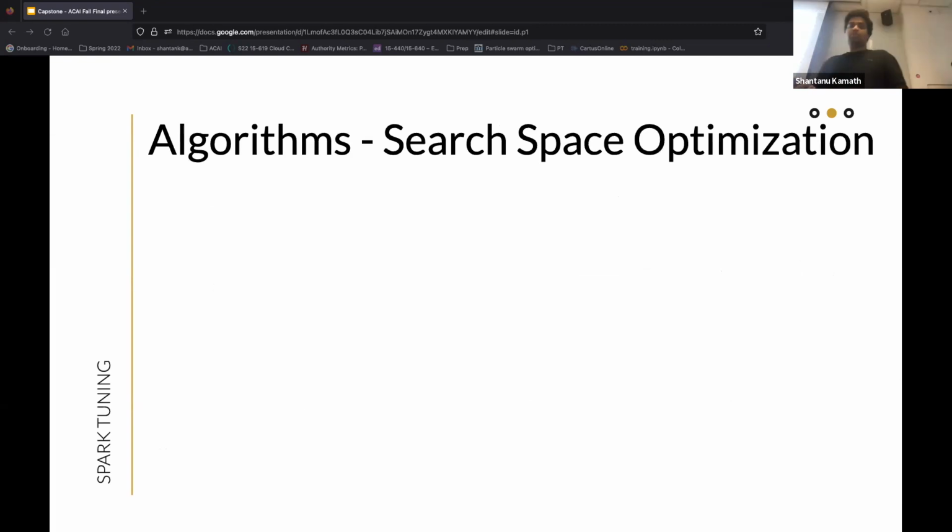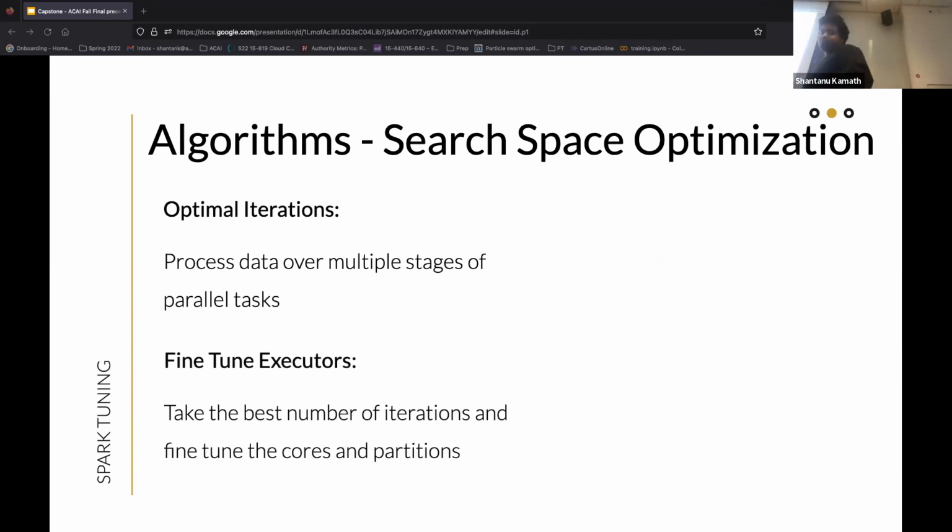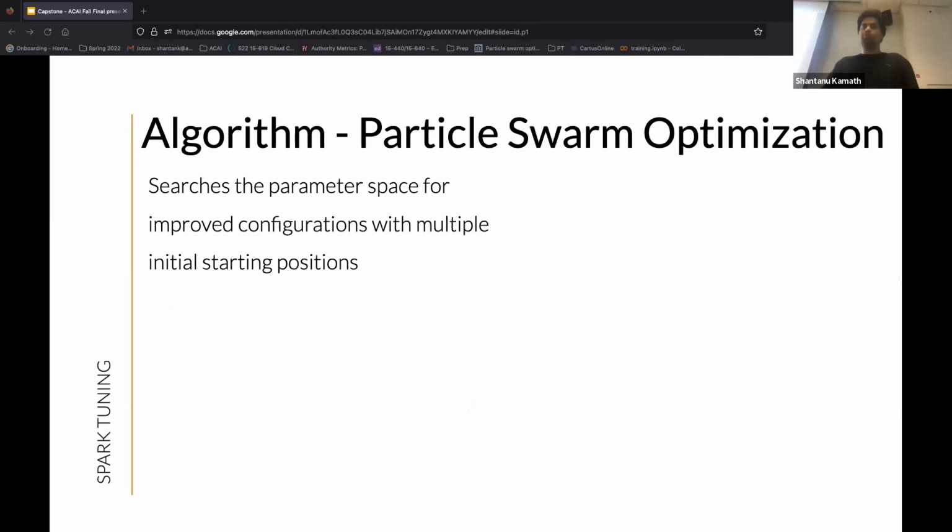Next, for search space optimization algorithms, in the last heuristic, we saw that we're trying to model the size based on the amount of data. What if we can lower it and run it in more than one stage of data and do them in parallel? In fine-tune executors, we try to determine the best configuration and use a greedy approach to look around the vicinity of that iteration to find the best cores and partition pairs that work for this job. Finally, I'll hand over to Ishwar, who will walk you through particle swarm optimization. Spoiler alert, it's the best one.